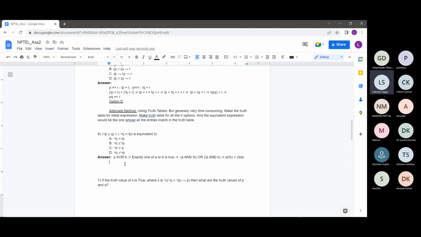So just simplifying this expression, what I'll get is not P in place of A, times Q. The first term was A times not B, so here A was not P and B was Q. So the first term will be not of P times not of Q. Am I making sense, guys? Can you let me know in chat if it is clear to you what I'm writing right now?